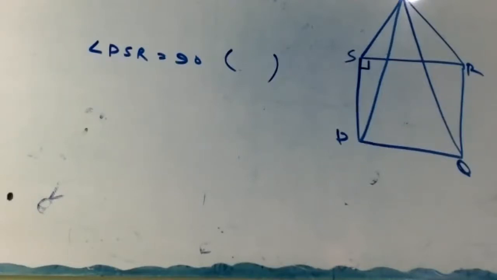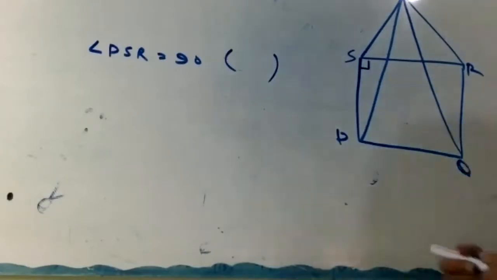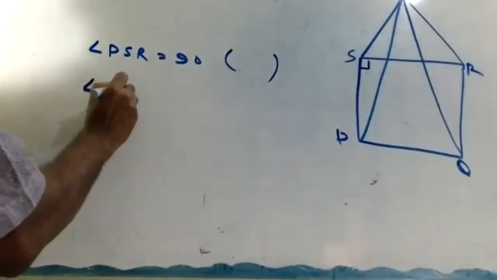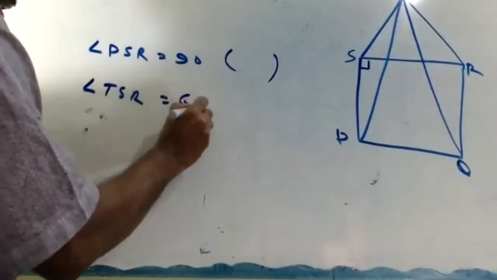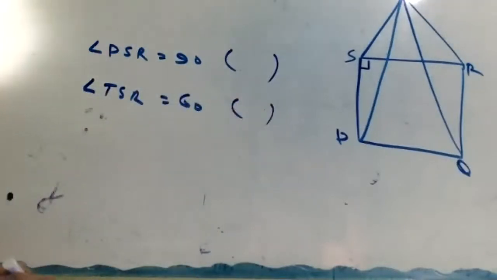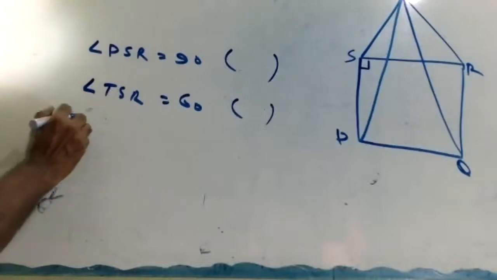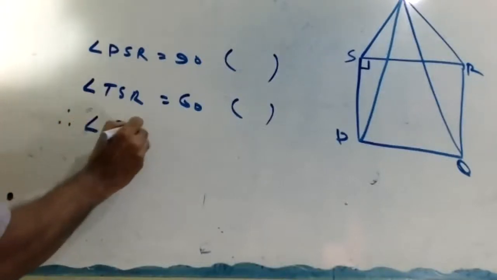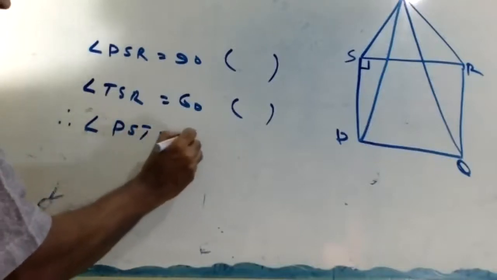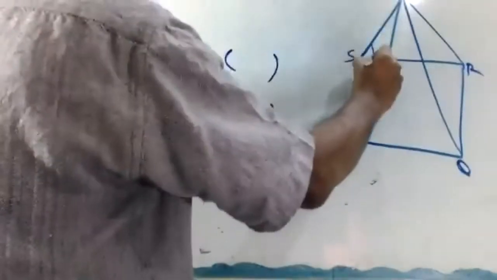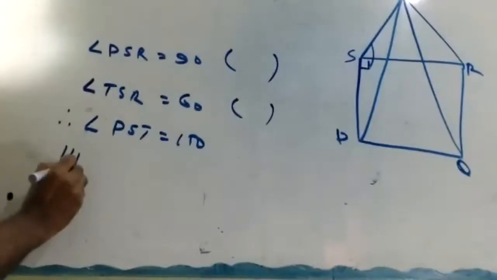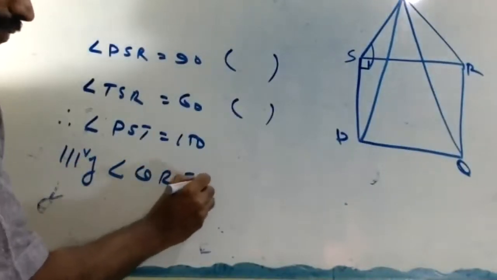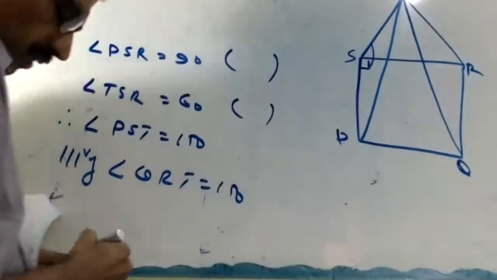PSR equal to 90 degree, each angle of a square. Then angle TSR equal to 60, each angle of an equilateral triangle. Therefore, angle PST equal to 150. This angle 150. Similarly, angle QRT 150. This all okay or not?